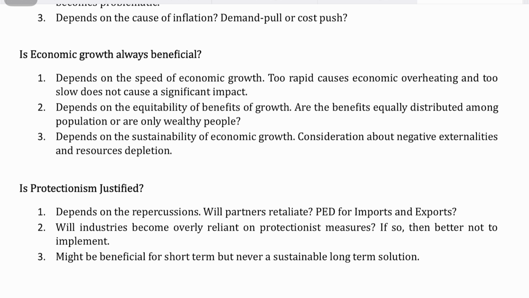So it depends upon the sustainability of the economic growth as well. The fact that economic growth might result in negative externalities and resource depletion is a point to be considered as well. That is, whether society is really better off with economic growth or not in the long term, right?